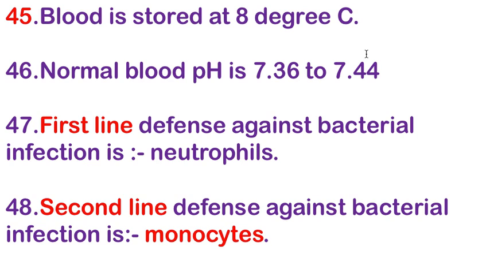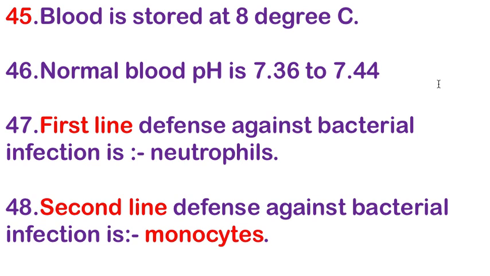Next point: blood is stored at 8 degrees Celsius. Next, the normal pH of blood is 7.35 to 7.44.